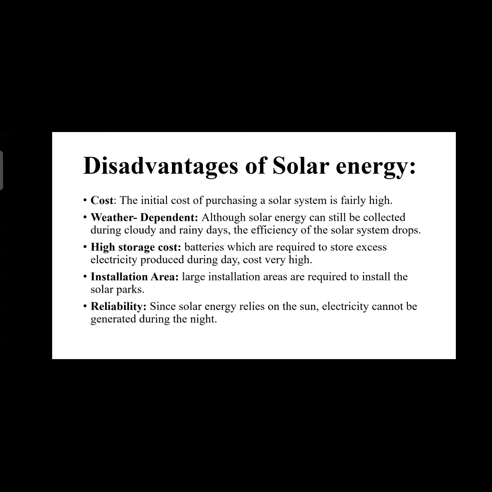Disadvantages of solar energy. Cost: the initial cost of purchasing a solar system is fairly high. Weather dependent: although solar energy can still be collected during cloudy and rainy days, the efficiency of the solar system drops. Next, high storage cost: the batteries used to store excess electricity produced during the day cost very high. Installation area: large installation areas are required to install solar parks. Reliability: since solar energy relies on the sun, electricity cannot be generated during the night.